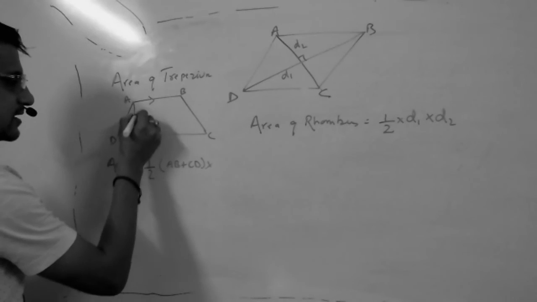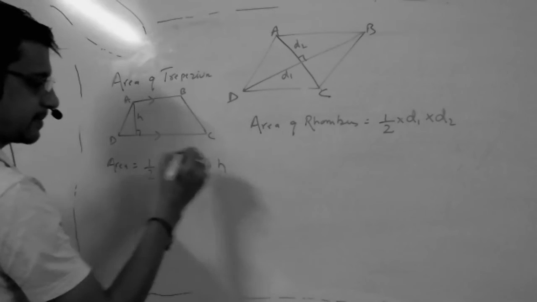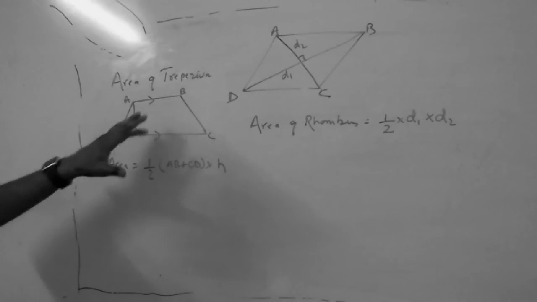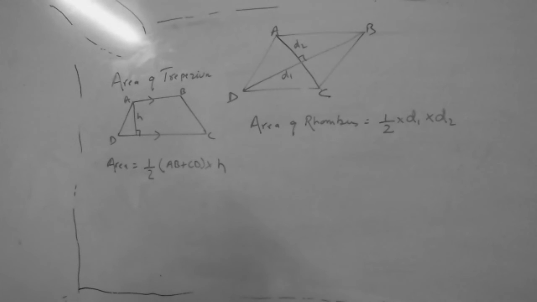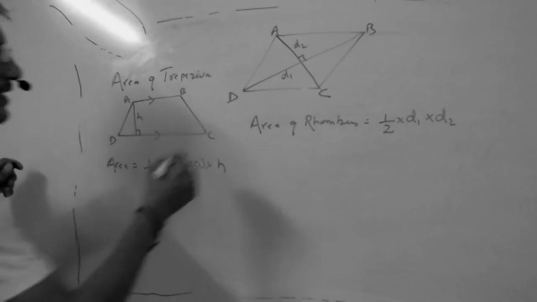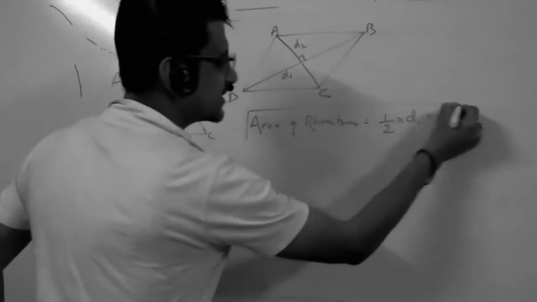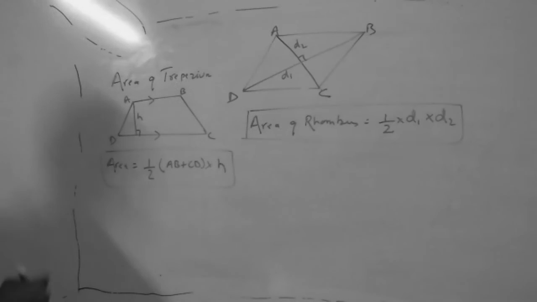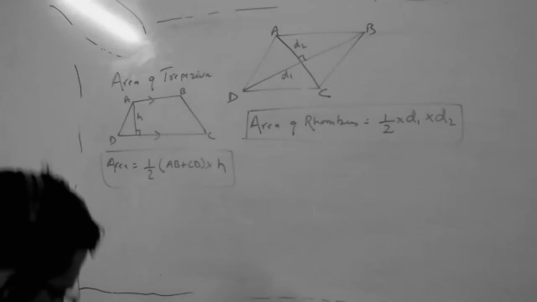This is the height. As of now, just remember this formula. How to derive that I will tell you. So area of a rhombus is this one, and area of a trapezium is this one. Please note it down quickly.